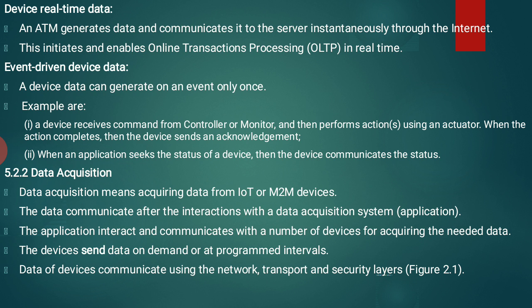Data of the device communicates using the network, transport and security layers. We have identified how this data communicates through the layers. So if I want to communicate that data through the internet, the device data communicates using the network layer followed by the transport and security layers.